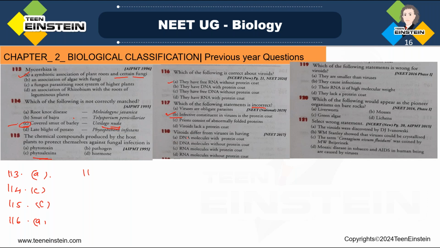Then 118, viroids differ from viruses in having: DNA molecule with protein coat, DNA molecule without protein coat, RNA molecule with protein coat, RNA molecule without protein coat. Actually, viroids differ from viruses in having RNA molecules without protein coat. See, viruses have a protein coat, viroids don't have a protein coat. That is the first thing. Then viroids have RNA molecules, while a virus may be a DNA or RNA virus. Genetic material may be DNA or RNA, depending upon the type of virus.